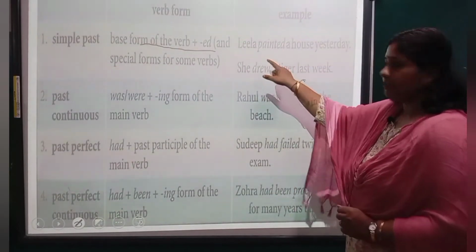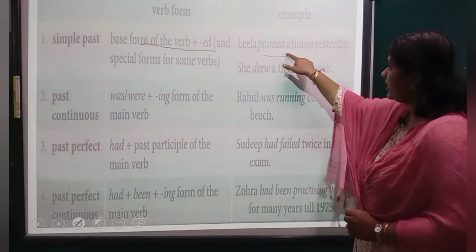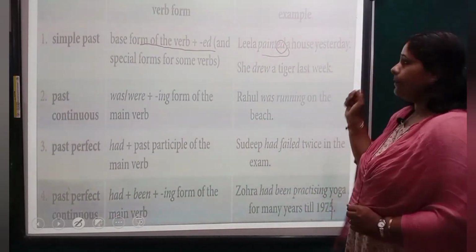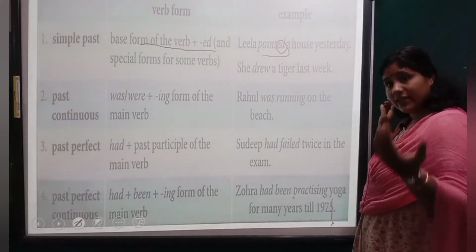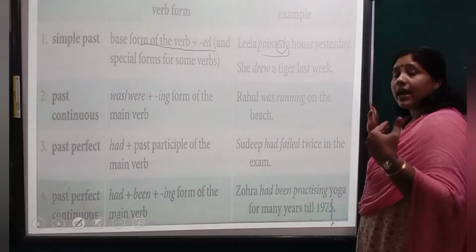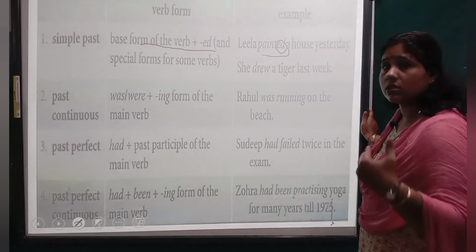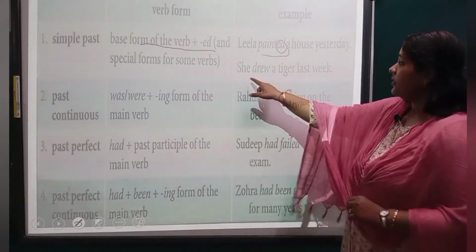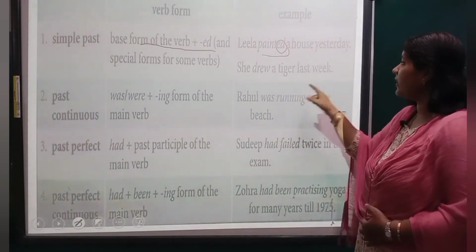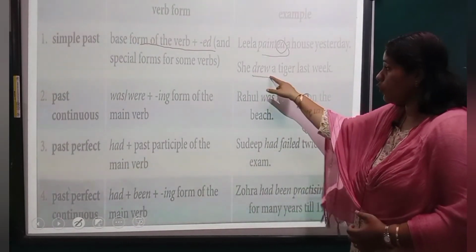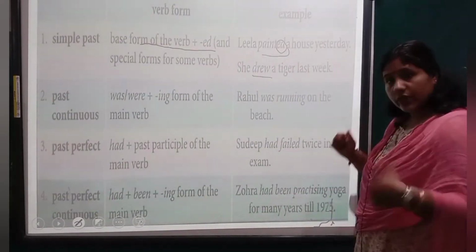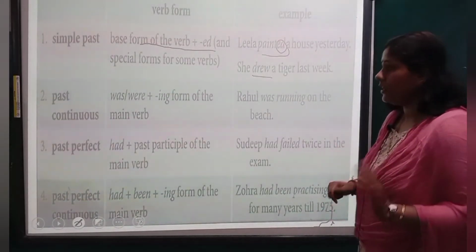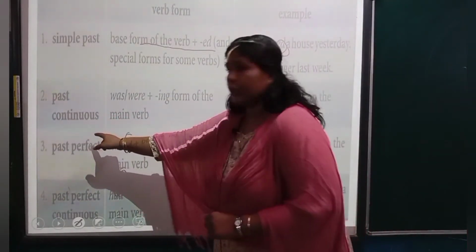For example, Leela painted, P-A-I-N-T-E-D, a house yesterday. We are talking about the action that was already done. Understood? She drew a tiger last week. Drew, draw ka drew. Last week already happened. Next, past continuous.